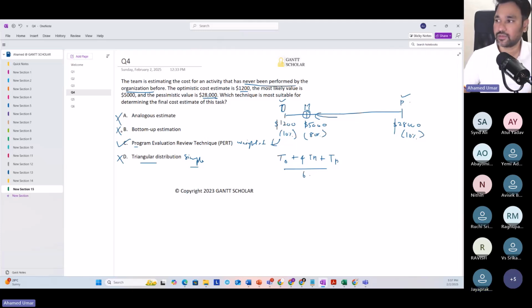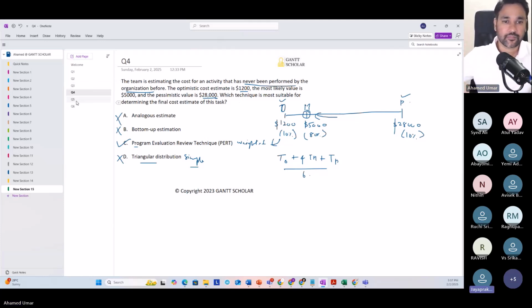Because if the number is 7,000, whether you apply PERT or simple average, you pretty much get very close values, a similar level. Most likely they will be very close to each other, so no big deal. But here, if you try later with this set of numbers, with simple average and weighted average, you will see a huge difference between them.